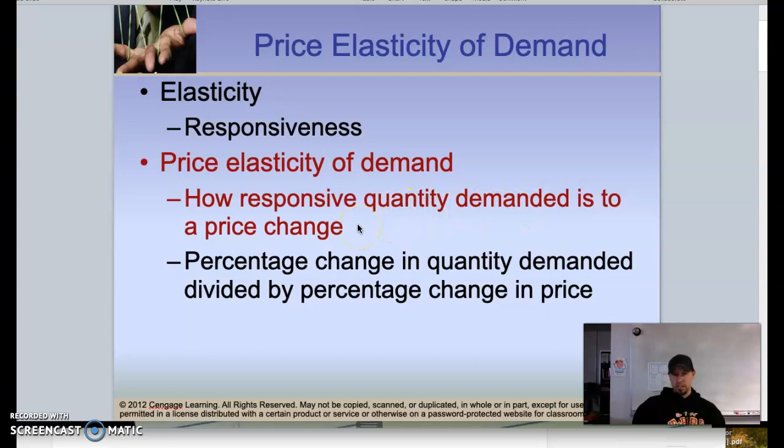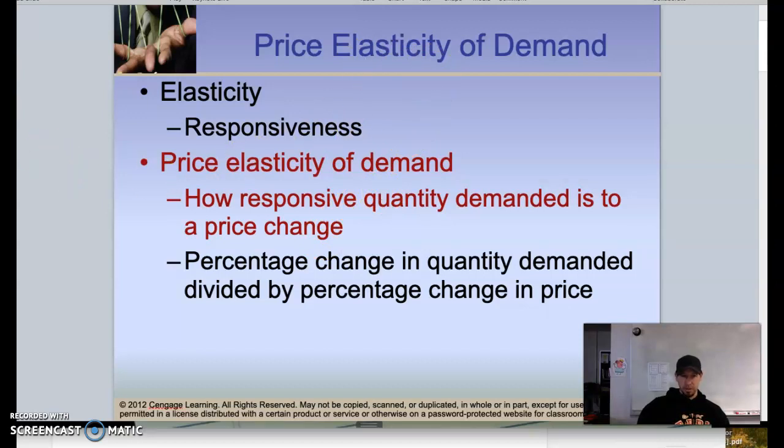If a unit of a good costs $1, and it moves in price from $1 to $1.10, it increases by 10 cents or 10%, what will be the percentage change in quantity demanded? We know that the quantity demanded is going to go down, but by what percent? If we see an increase in price by 10%, what will be the corresponding percentage change in quantity? Will it decrease by 10%, by less than 10%, by more than 10%? That is what we're getting into with this idea of elasticity.